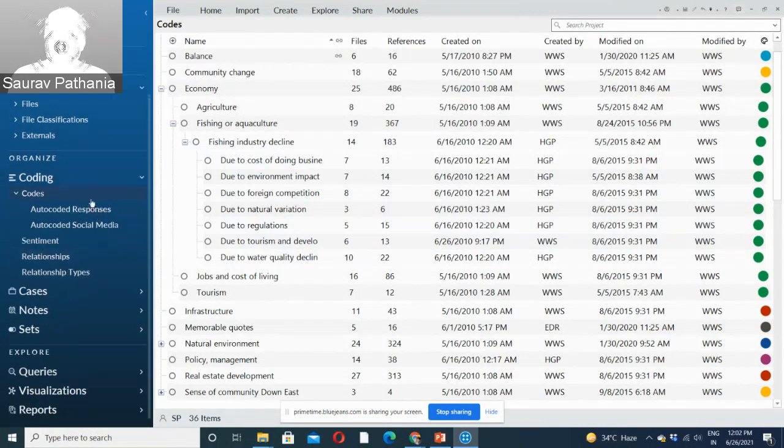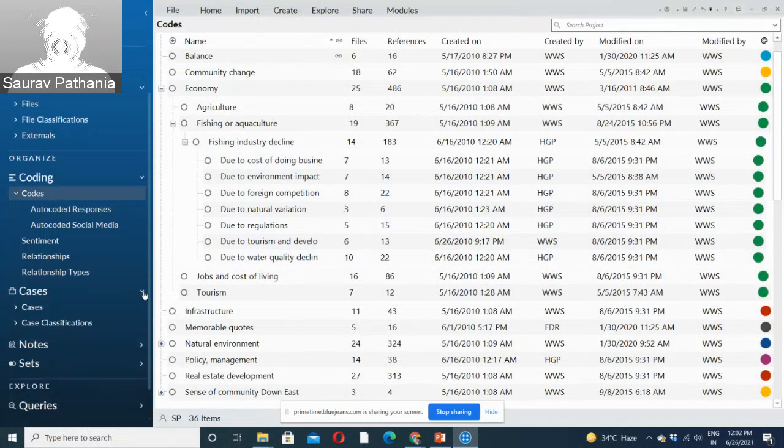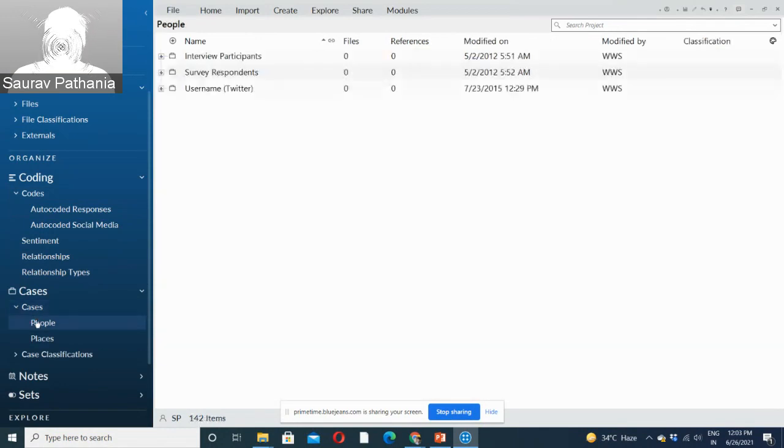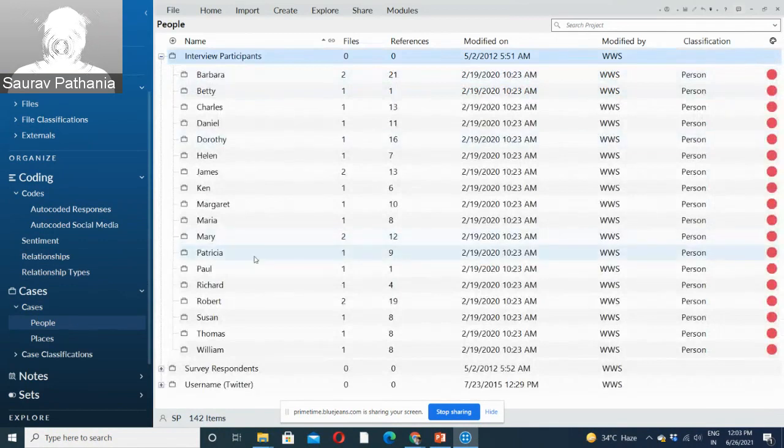Codes, you understand, are the themes, but cases are basically units of measurement in NVivo. So it can be persons who are interviewed; they are also units of measurement, or organizations which you are researching. Those are also cases. So let me show you one of the cases. They have created one people case. Under people, they have interview participants. So these are all the interview participants. They have created cases for all of these interview participants, Barbara, Betty, all of these.